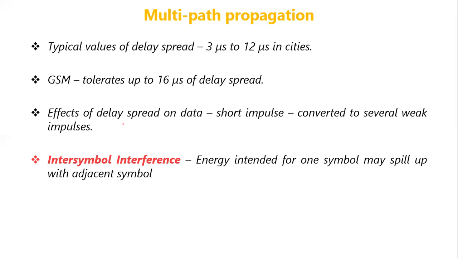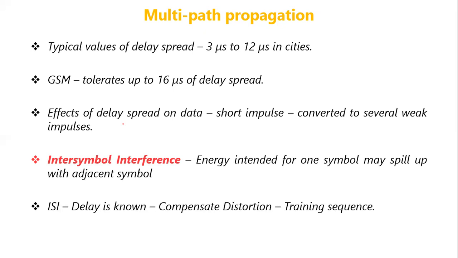But the problem with intersymbol interference can be overcome, or compensated, if the delay is known. If the delay is known, that is, the signal is coming through different paths, so what are the different paths the signal comes through, and what is the delay of each path?